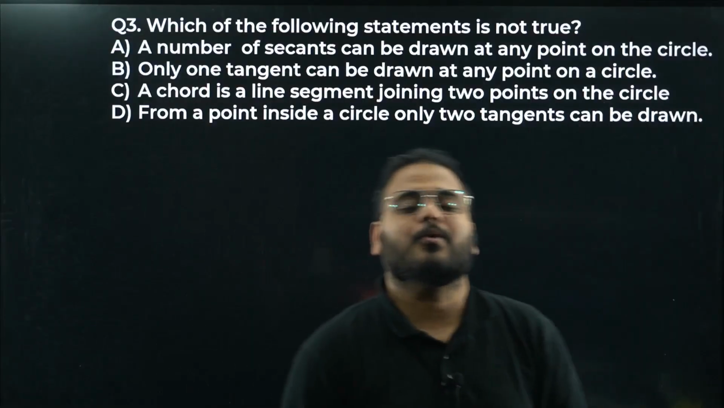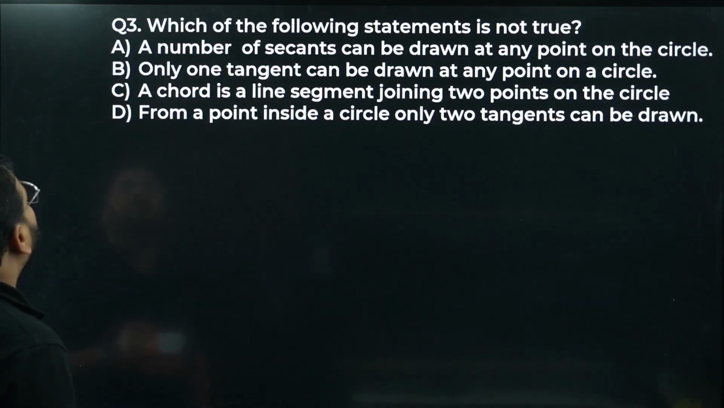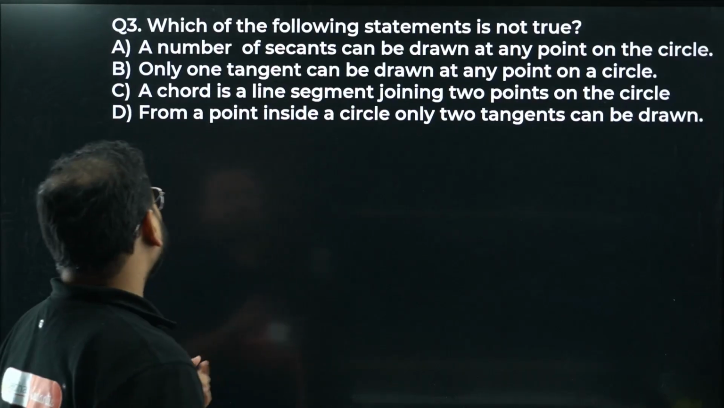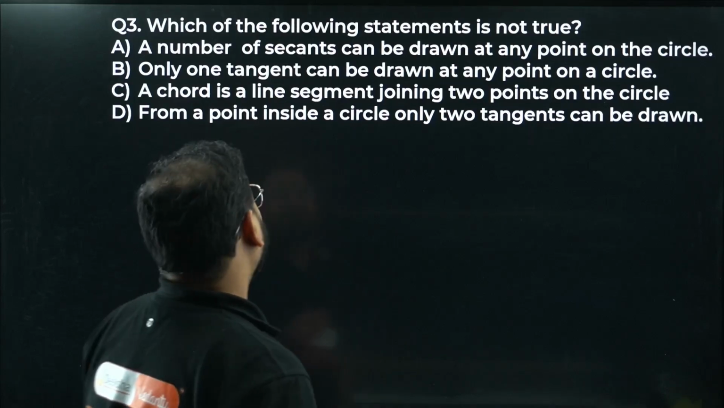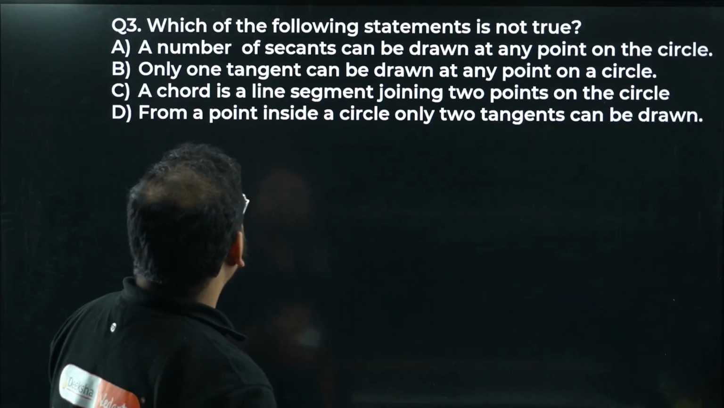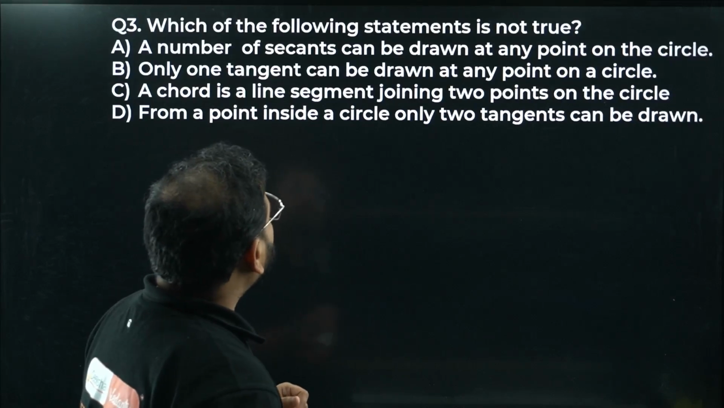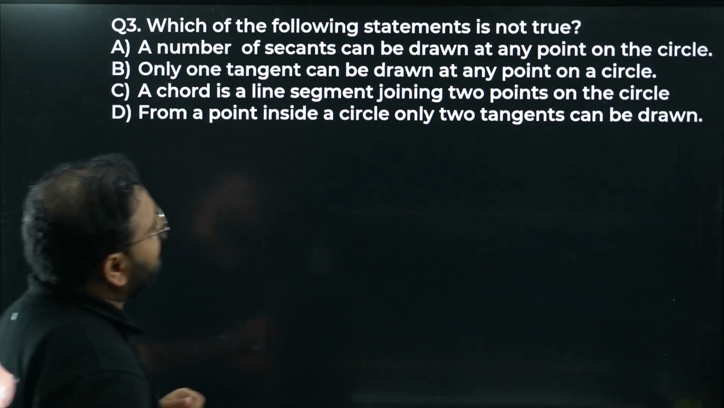Now moving on to question number 3 that we have: which of the following statements is not true? A number of secants can be drawn at any point of the circle. That's true. Only one tangent can be drawn at any point on a circle. That's true. A chord is a line segment joining 2 points on the circle, okay? From a point inside a circle, only 2 tangents can be drawn.